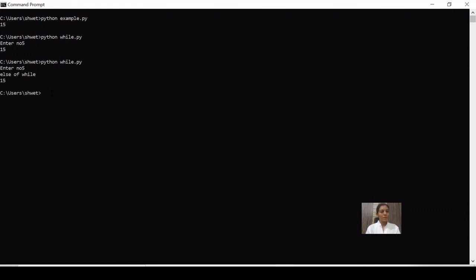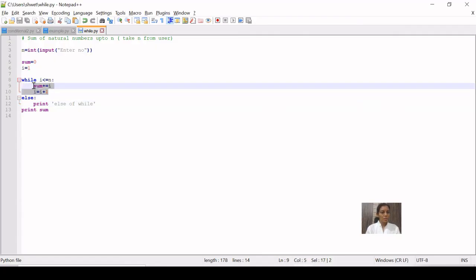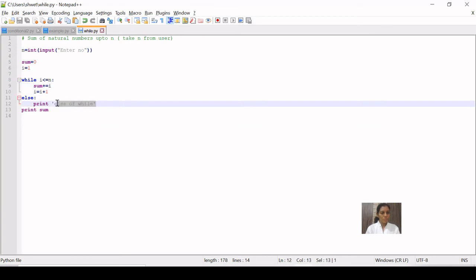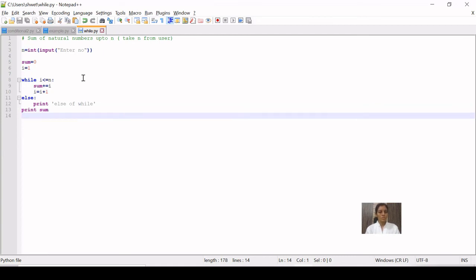So "else of while" means the while has ended, and then the summation will be printed, 15. So after executing this block, else will get executed. That is why this is the output you are getting, and finally we are printing the summation. So this is how the execution of a while loop will take place.